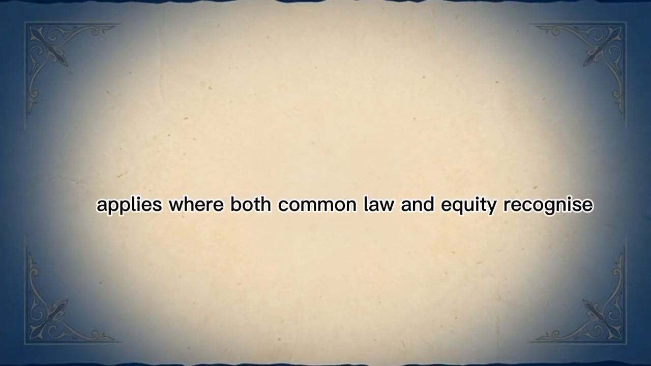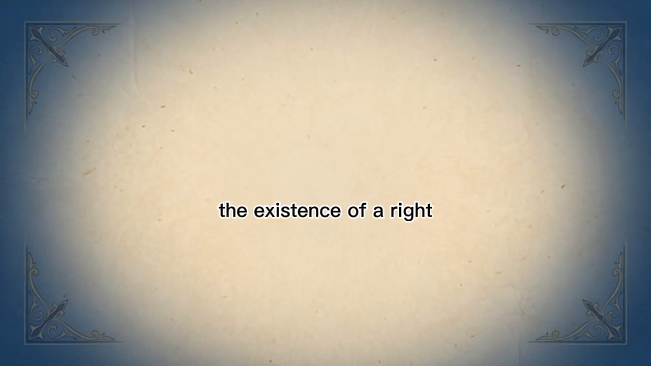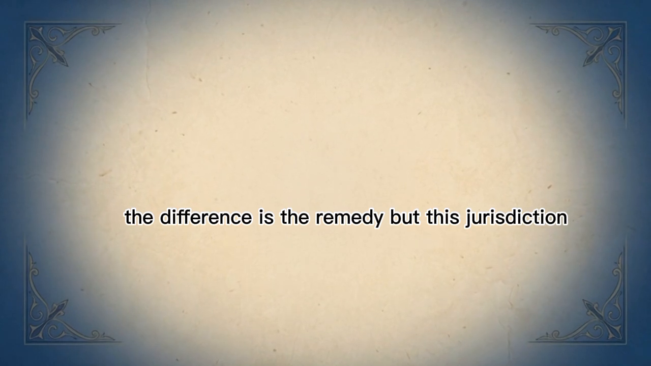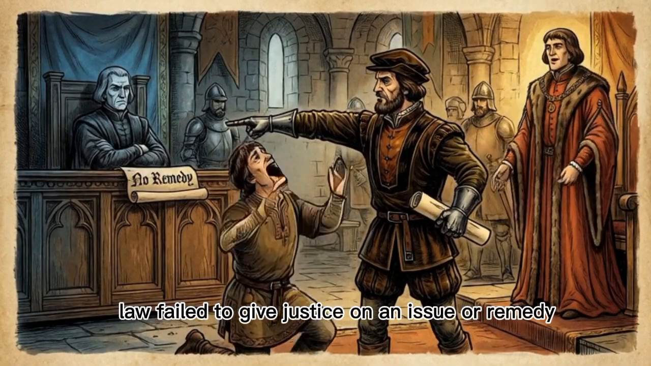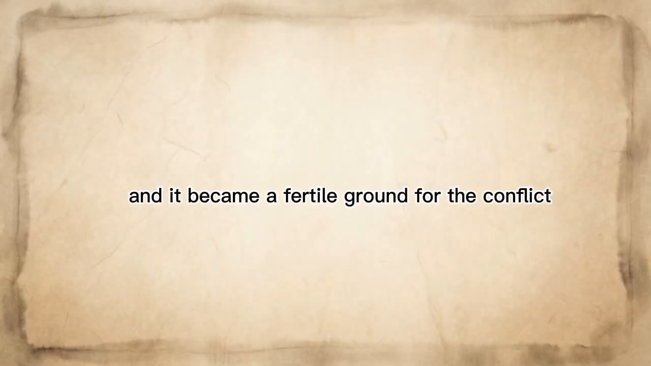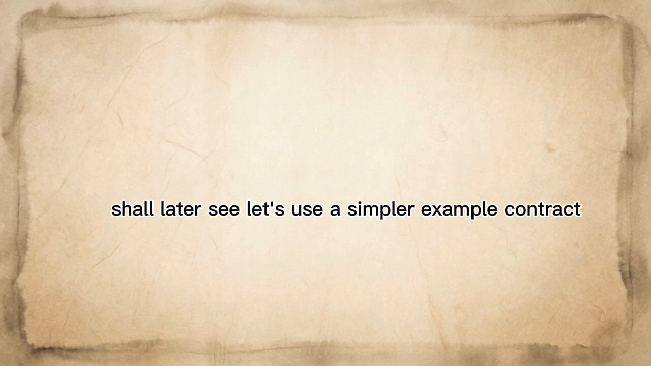Concurrent jurisdiction applies where both common law and equity recognize the existence of a right. The difference is not the right. The difference is the remedy, but this jurisdiction was created when common law failed to give justice on an issue or remedy rather, and people seek justice in equity, and it became a fertile ground for the conflict between common law and equity, which we shall later see.